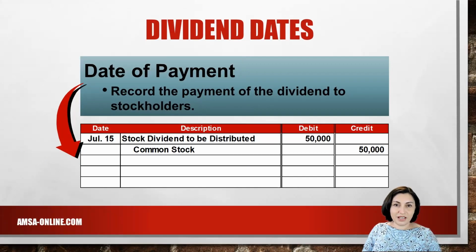On July 15th, the distribution of the 50,000 common shares is made to the stockholders. The entry is to debit stock dividend to be distributed for $50,000 and credit common stock for the same amount. Recall, the additional paid-in capital was recorded on the date of declaration in the amount of $1,200,000. If you were the owner of 100 shares of common stock prior to the distribution, you would receive 5 shares in the form of the dividend and would now have 105 shares.